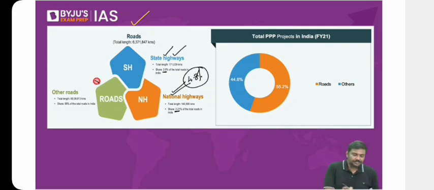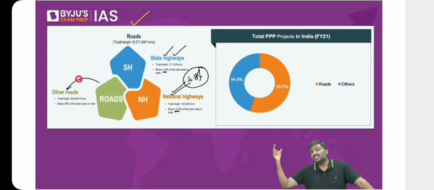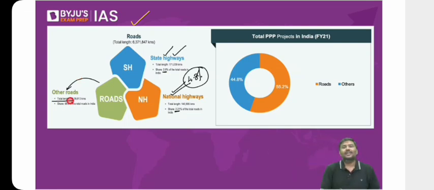What about other roads here? We have village connecting roads. We have roads within the cities, within the municipalities, etc. That is basically the other roads. And most of the road network in case of India, it is the other road itself. That is somewhere around 95% of the total road network in case of India is the other road. Please remember this. Why, you'll understand in a minute.